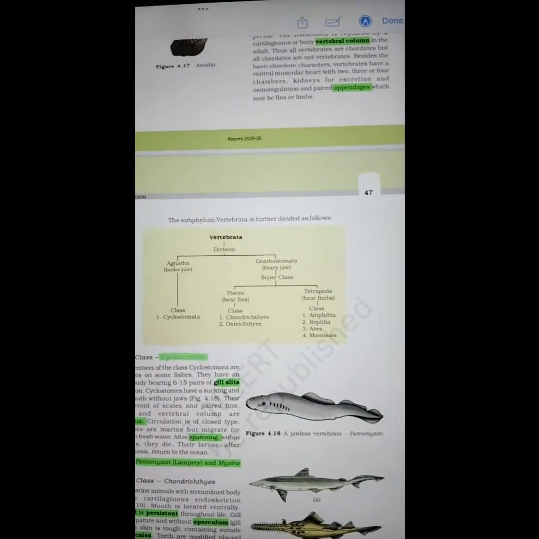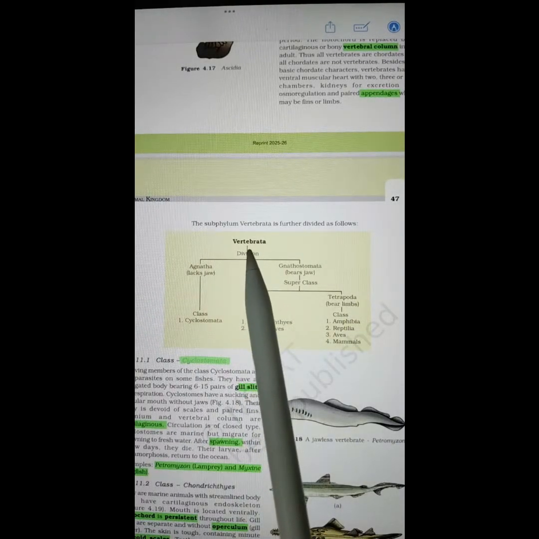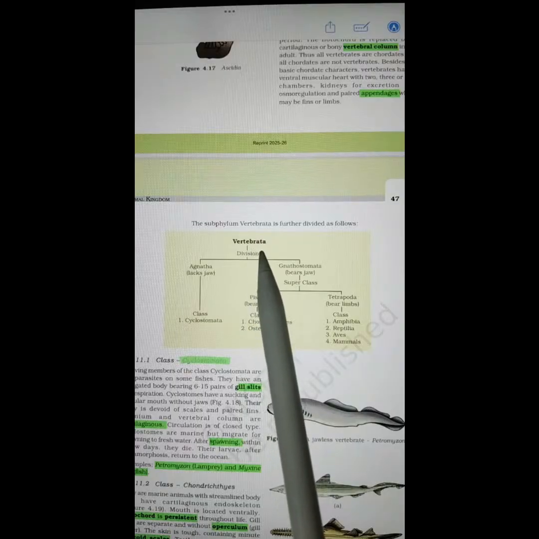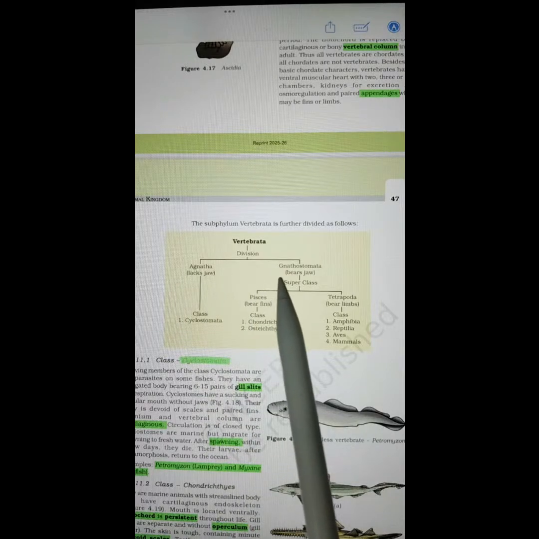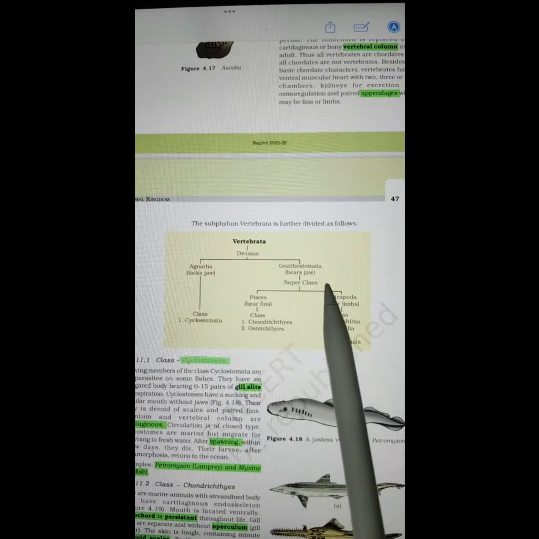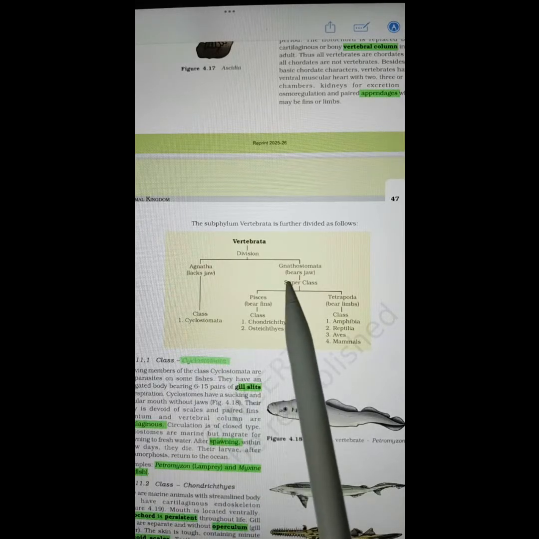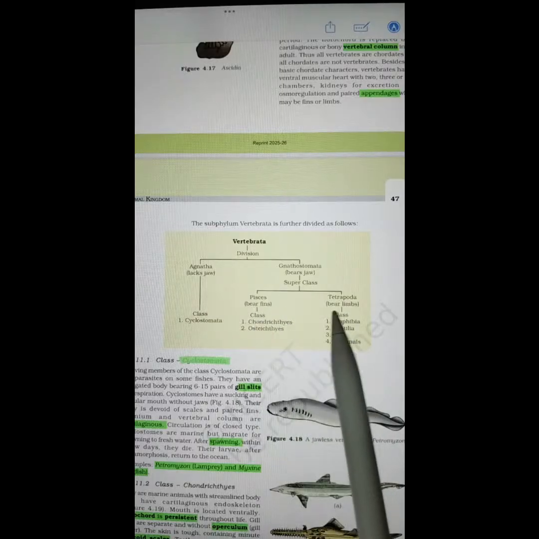Vertebral column, appendages. I will be reading out all the terms that you can see in this table. Vertebrata, this is the subphylum of the phylum Chordata, which is divided into two divisions, Agnatha and Gnathostomata. Agnatha has class Cyclostomata. Gnathostomata has two superclasses, Pisces and Tetrapoda.